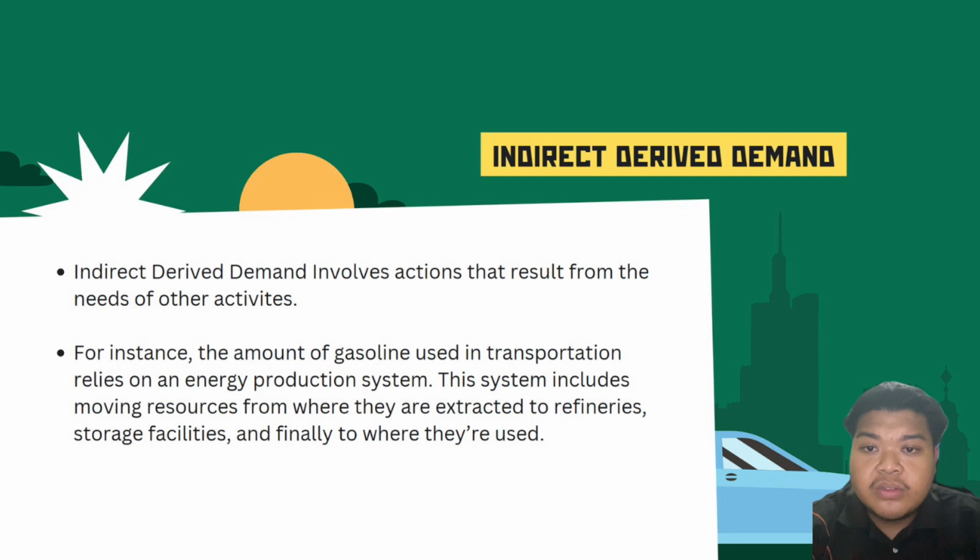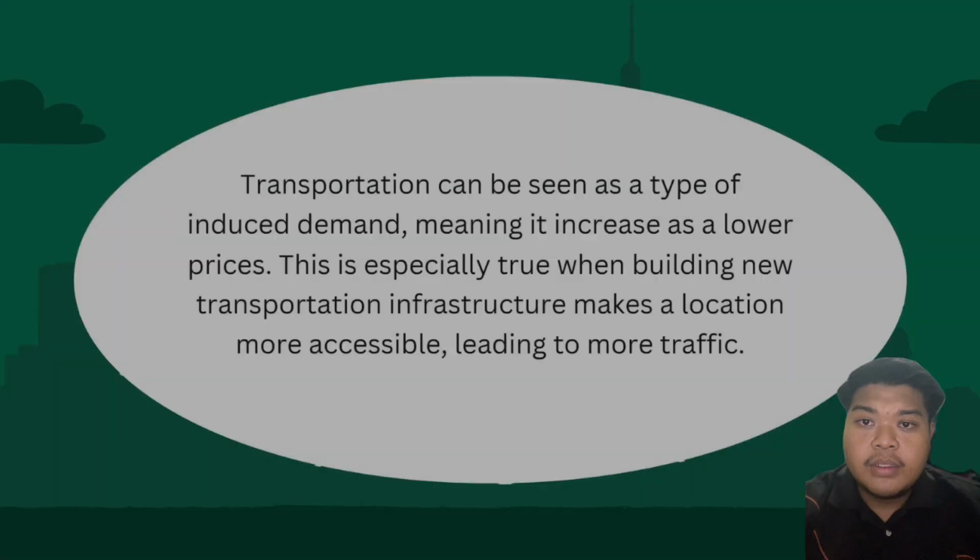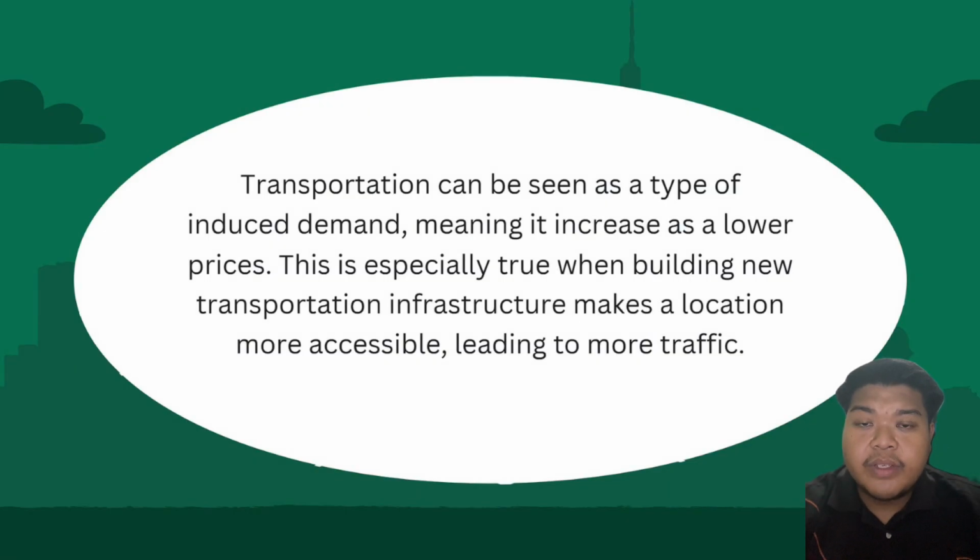Passenger movement can also lead to service-related actions like providing roadside assistance. Transportation can be seen as a type of induced demand, meaning it increases as a response to lower price. This is especially true when building new transportation infrastructure makes a location more accessible, leading to more traffic. However, induced demand does not always happen. Freight forwarders, for instance, can choose which terminal they use for shipping, so increasing terminal capacity does not guarantee more traffic, especially in sea transportation.